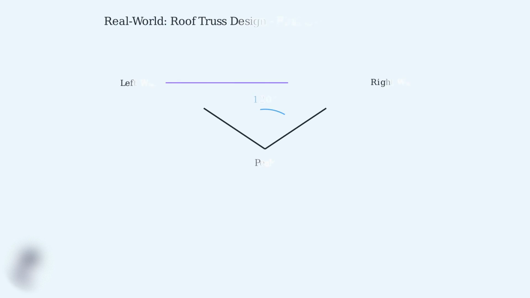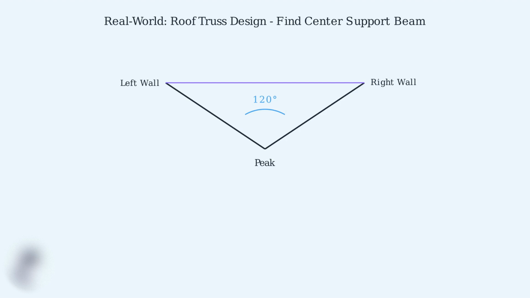Example 4. Real-world application in architectural design. Architects use angle bisectors when designing roof trusses to ensure equal load distribution. Here's a roof truss where we need to find the center support beam. Using our angle bisector construction, we can find the exact center line for the support beam. This ensures the roof load is distributed equally to both walls, critical for structural integrity.